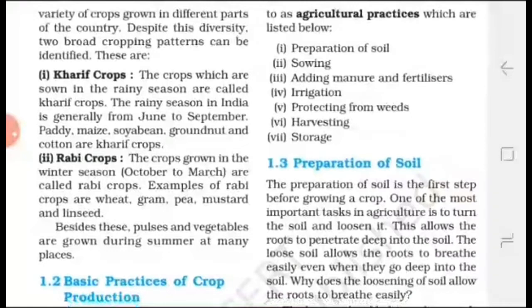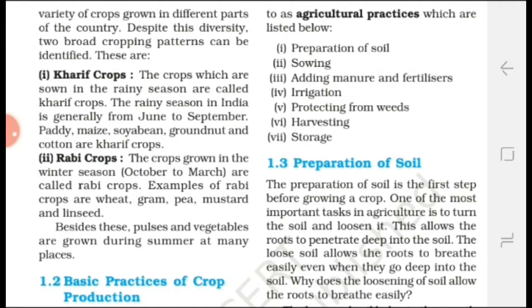Kharif crops. Kharif crops are sown during the rainy season and their time period is generally from June to September. Examples of Kharif crops are paddy, maize, soybean, groundnut, cotton, etc. Rabi crops. Rabi crops are grown in the winter season and their time period is generally from October to March. For example, wheat, pea, mustard, etc. are examples of Rabi crops.